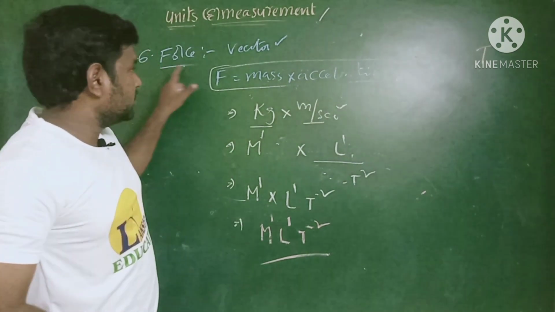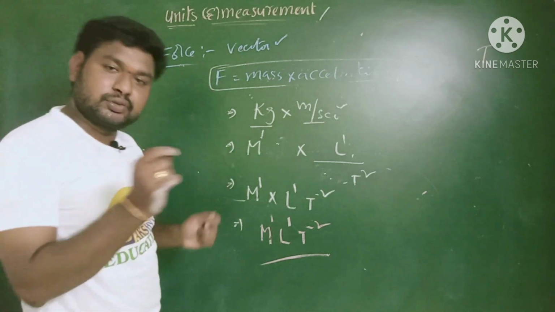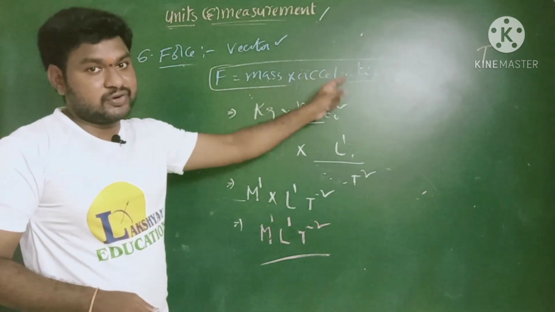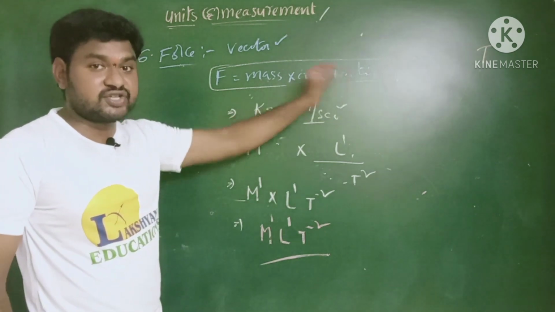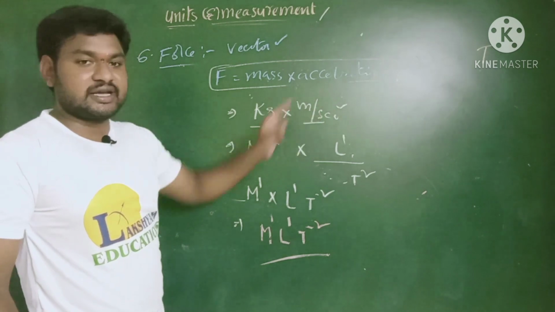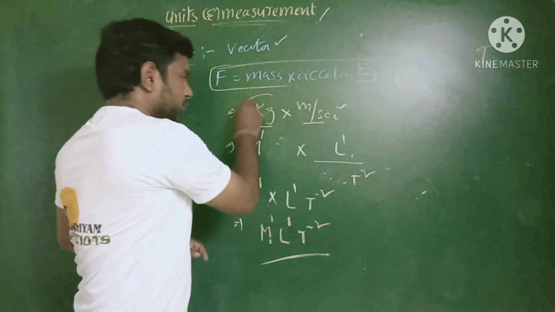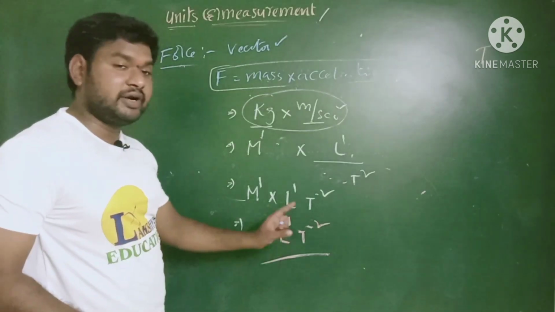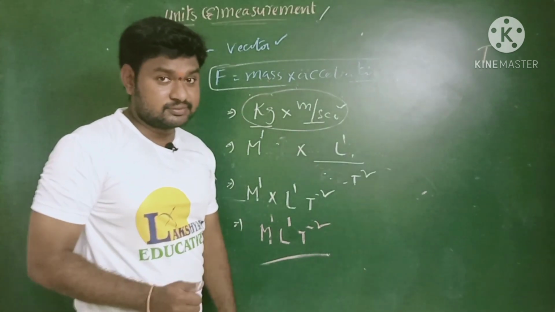So once again repeating, force is a vector quantity. Why? Because it has both magnitude and direction. The formula expression for the force is nothing but mass into acceleration. Here acceleration is nothing but rate of change of velocity. In SI system, the unit is kilogram into meter per second square. So this is the unit, and this is the dimension formula for that one: M power 1, L power 1, T power minus 2. Is it clear, children? Right.